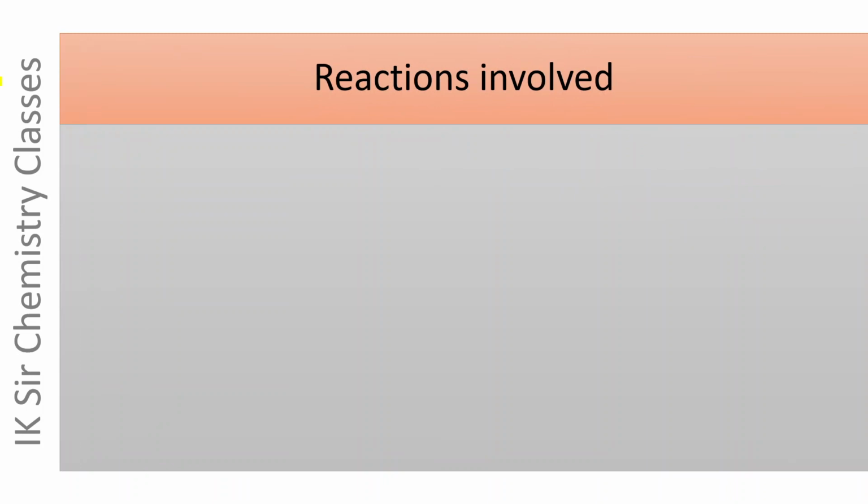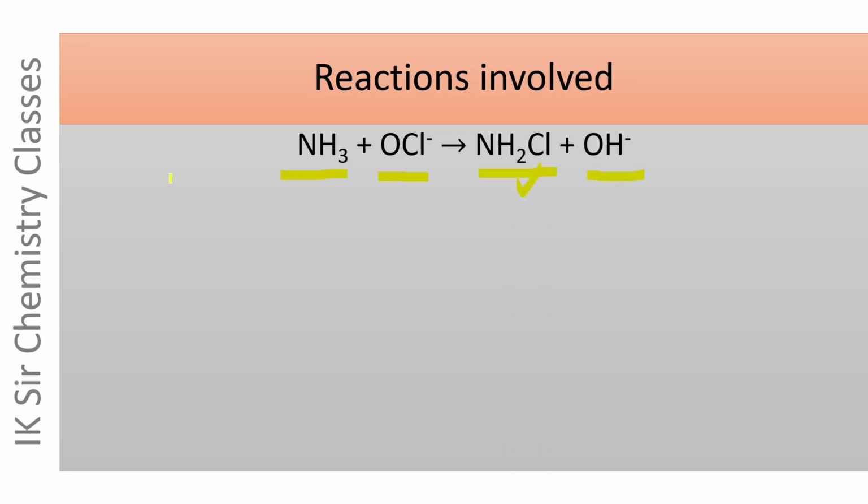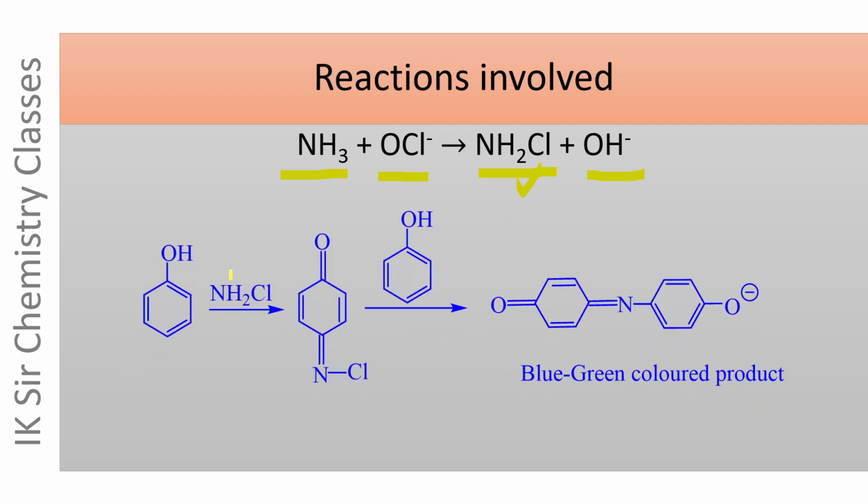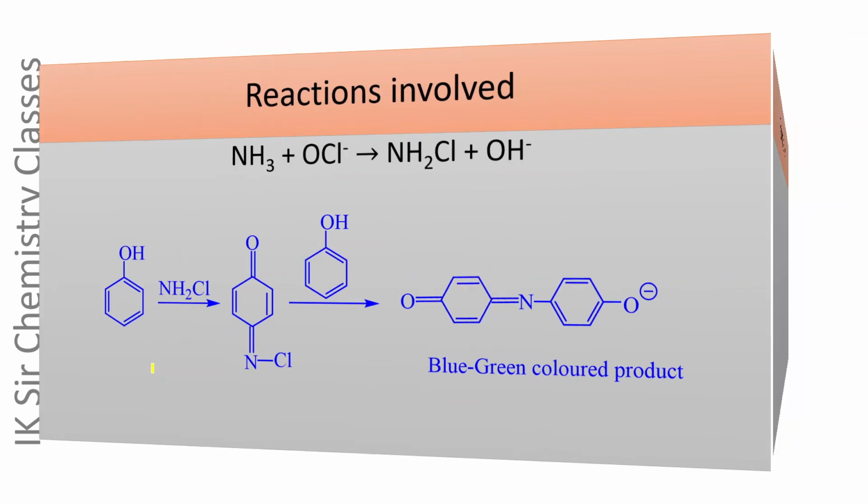Reactions involved in this method are given here. First of all, ammonia reacts with hypochlorite ion, forming NH2Cl, which is known as chloramine, and OH- ion. Then chloramine reacts with phenol in two steps, forming this dye, which is a blue-green colored product. Its lambda max is equal to 600 nanometer.